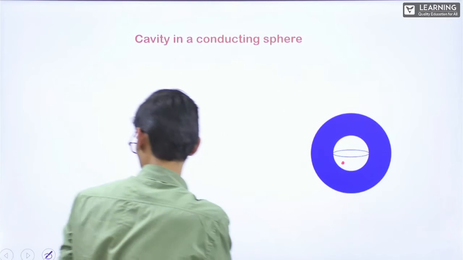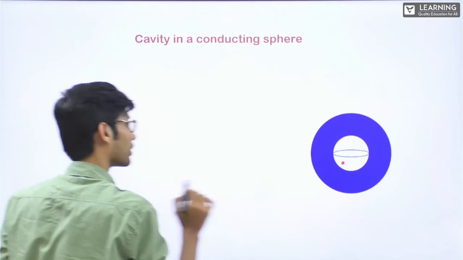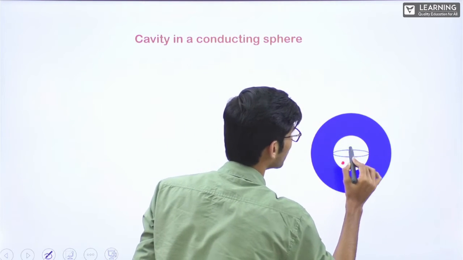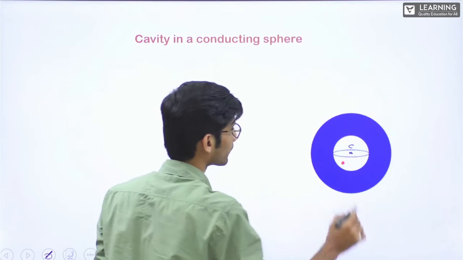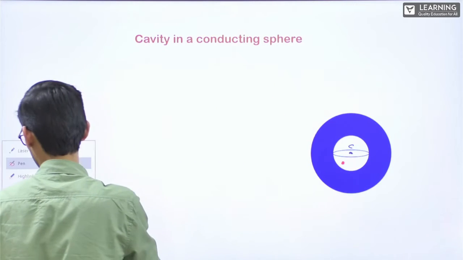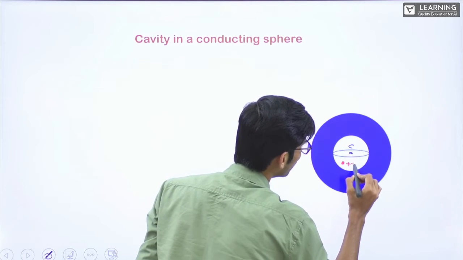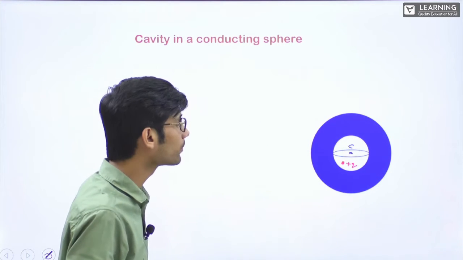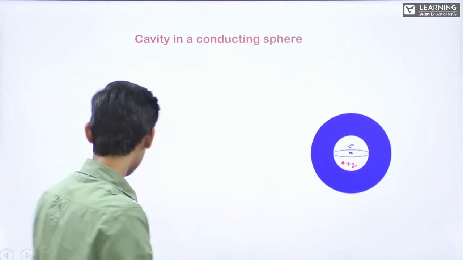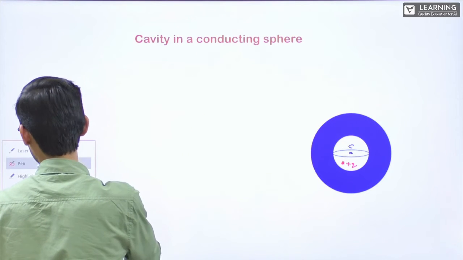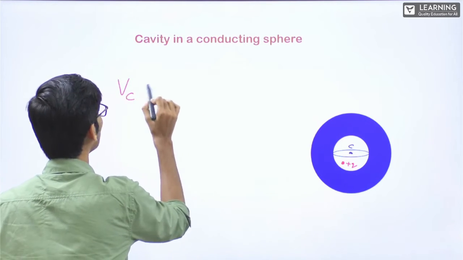This is the center. Okay, center I'll make with the same color. This is the center. All right. This is the charge. Let's say this charge is plus q. What will happen? I want to find potential at the center, VC.